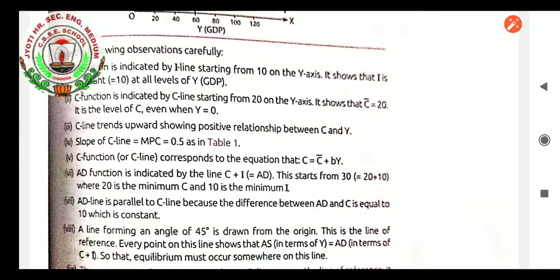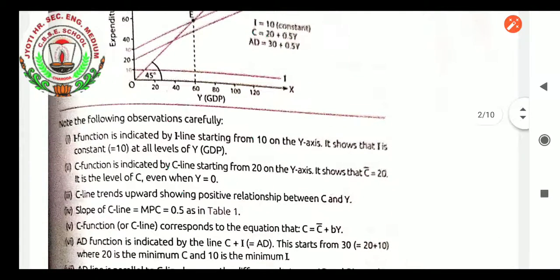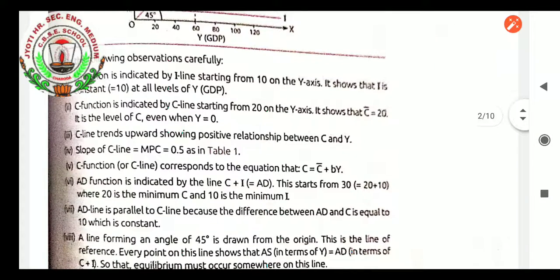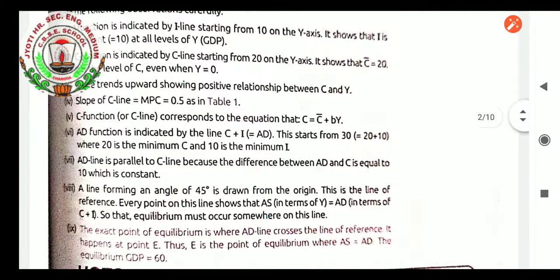The AD function is indicated by the line C plus I, that is aggregate demand. This starts from 30 because aggregate demand started from 30. We calculated consumption equals 20 plus 10, that is 30, where 20 is the minimum C and 10 is the minimum I. The AD line is parallel to the C line because the difference between aggregate demand and C is equal to 10, which is constant.